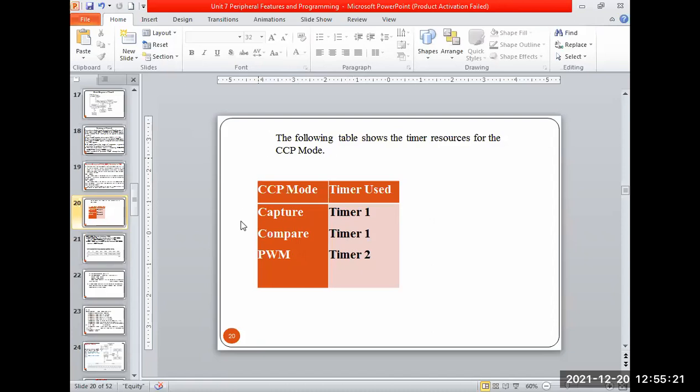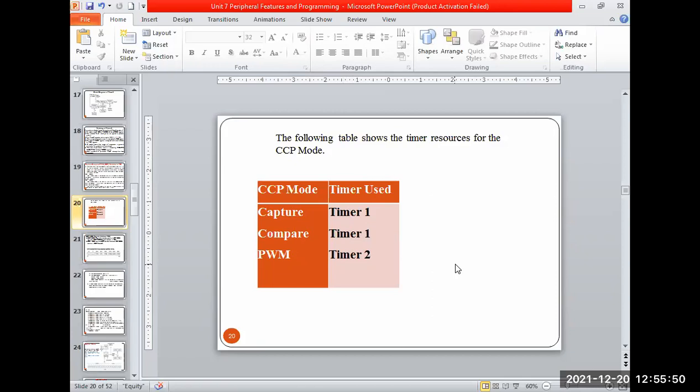So based on this, now we are having an exam. Mostly MCQs are asked like this only. So Timer 1 acts as dash dash and dash dash. Options: capture, compare, capture and compare, capture and PWM, compare and PWM, and PWM. So you need to select the options correctly. Also, Timer 2 supports the pre as well as the post scalar values. What is the size? Okay, 1:1, 1:2, and so on, up to 1:16.